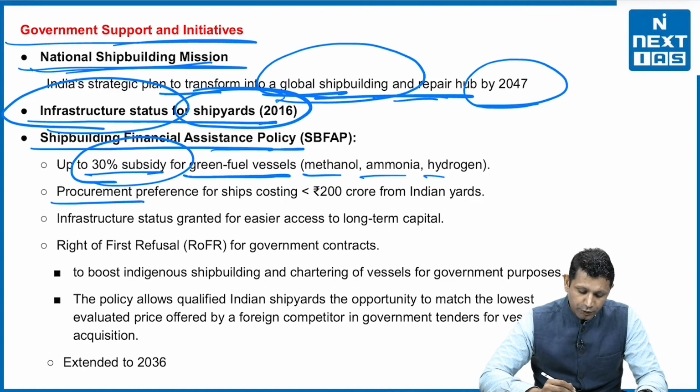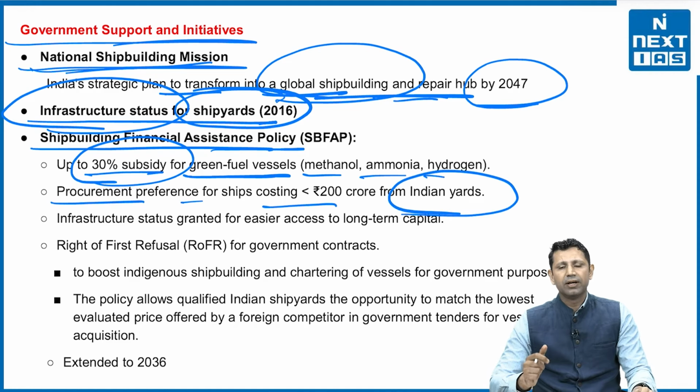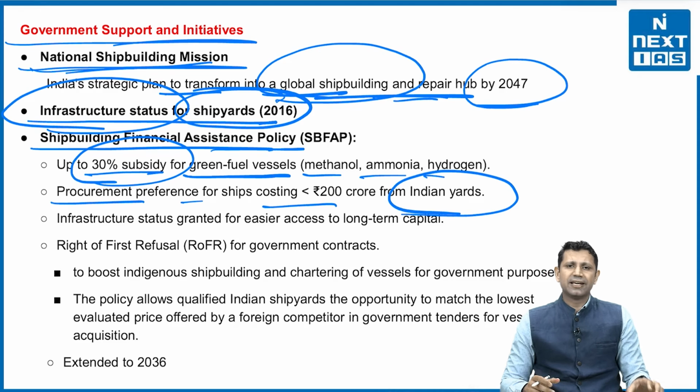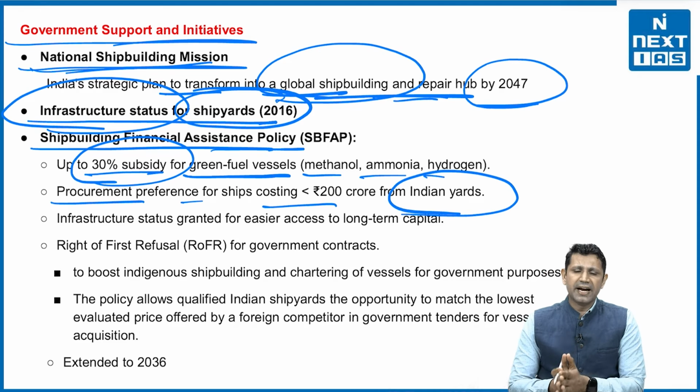Next is procurement preference for ships costing less than 200 crores from Indian yards itself. That means if any ship is costing less than 200 crores, that ship will be procured from the Indian yards only.